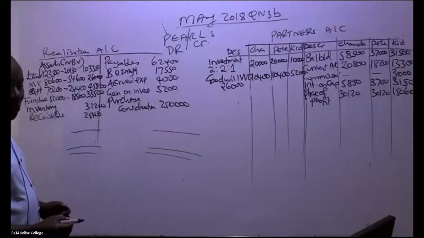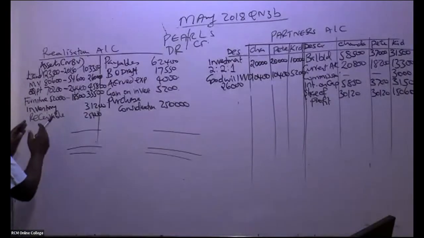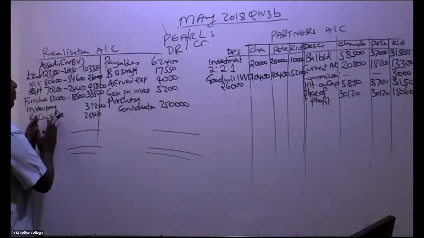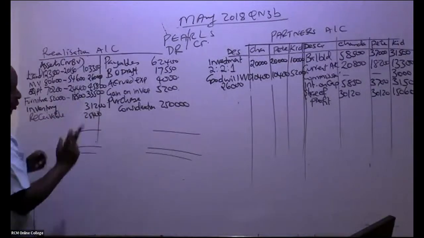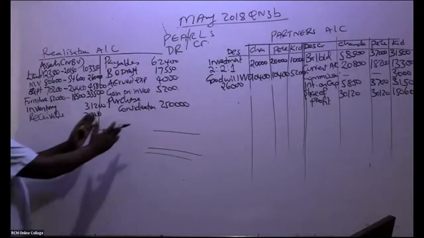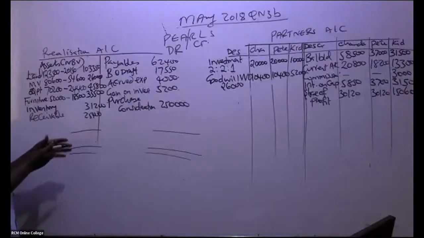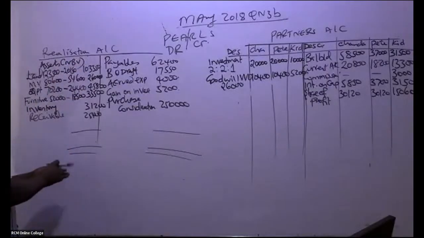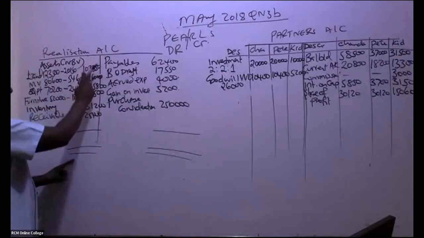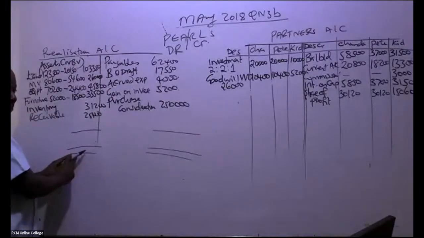Go ahead and balance this account. If, for example, the balancing figure is on the debit side, you take it to your P&L. If it's here, it will be a loss. So which side is bigger? Somebody add this side and give me a number to write here.